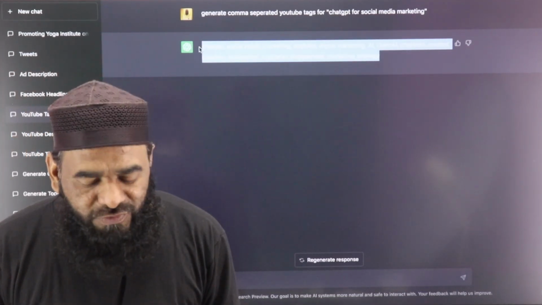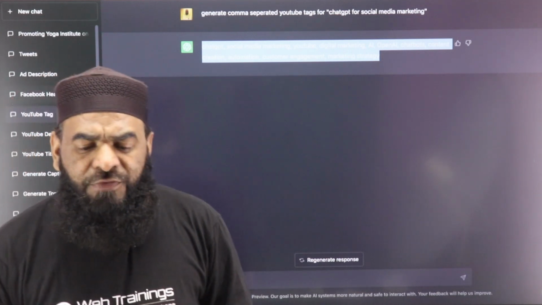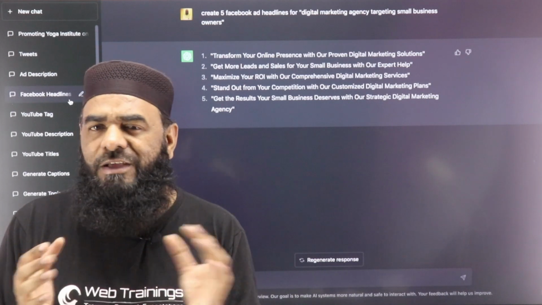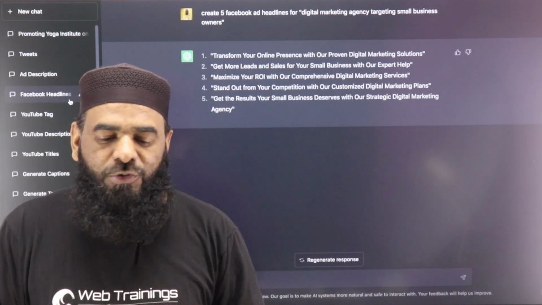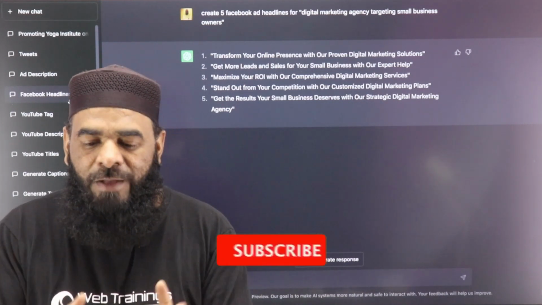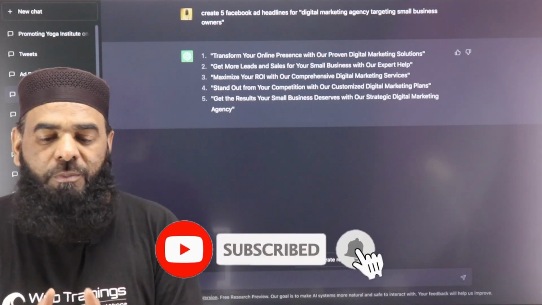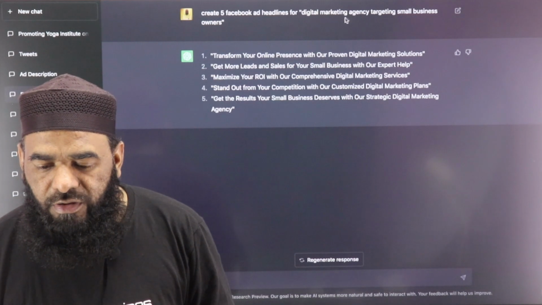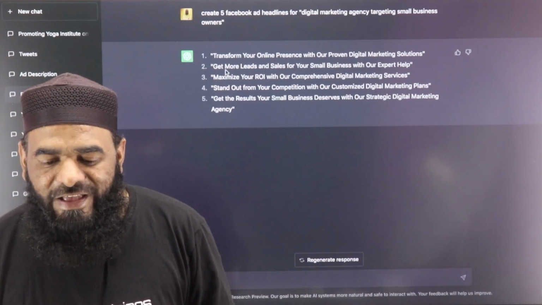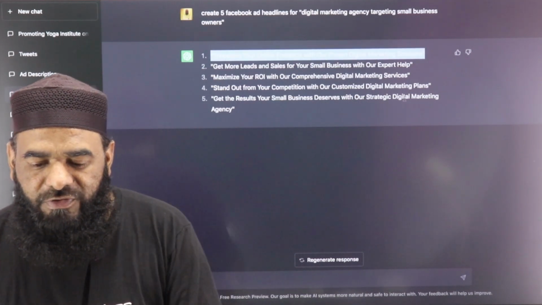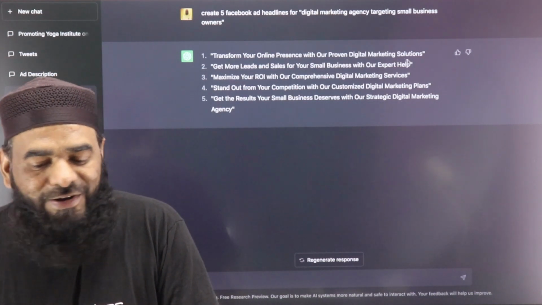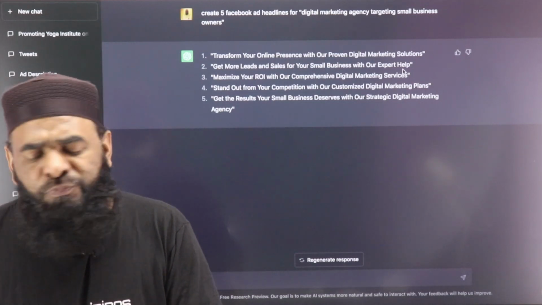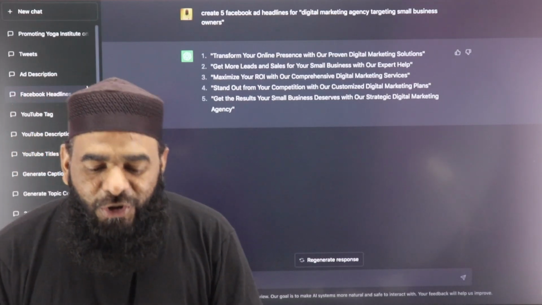and you see we have got some very nice tags for our usage. Similarly, if you are creating Facebook ads and you are struggling to create very good headlines, we can use ChatGPT for Facebook headlines. My prompt is: create 5 headlines for a digital marketing agency targeting small businesses. And you can see: Transform your online presence with our proven digital marketing solutions. Get more leads and sales for your small business with our expert help, which is quite nice content to